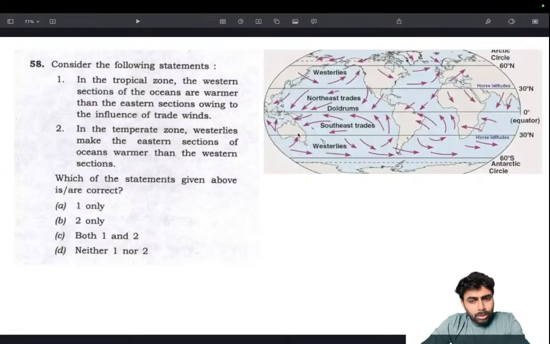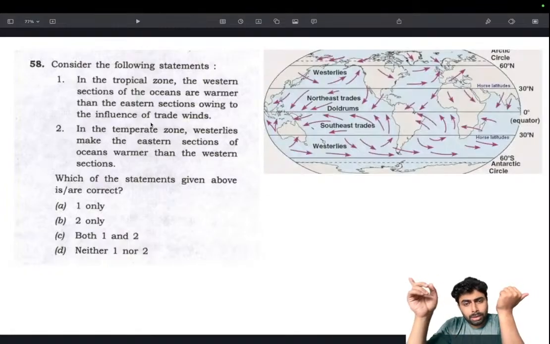As you all know, I've just put the diagram here itself so you could know that. In the tropical zone, western sections of the ocean are warmer than the eastern section owing to the influence of trade winds. First, you need to know what the tropical zone is. Tropical zone is the region between the Tropic of Cancer and the Tropic of Capricorn, that is 23 and a half degrees north and 23 and a half degrees south. The region between that, not outside it. So in the tropical zone, what is the dominant wind? The two dominant winds are, in the northern hemisphere, the northeast trade winds, and in the southern hemisphere, the southeast trade winds. These both have the same direction, that is, they flow from east to west.